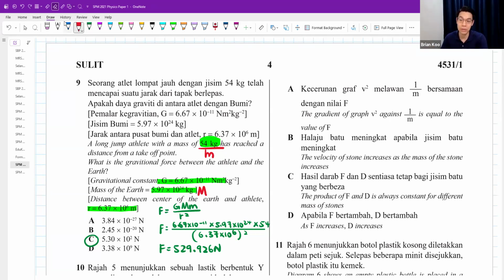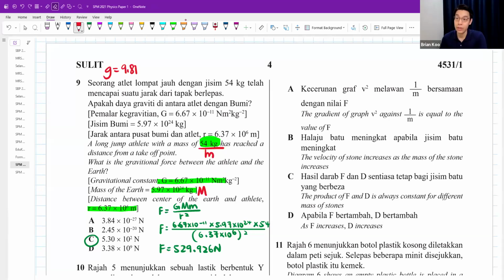I want to ask you a simple question. When an athlete is doing long jump on Earth, he's not very far away from Earth. Would you agree that the G value, the gravitational acceleration on Earth, should be around 9.81?